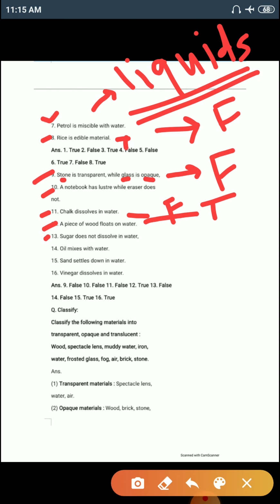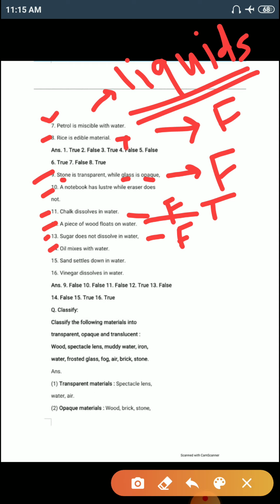Now 13. Sugar does not dissolve in water. This statement is false because everyone knows that sugar is a soluble substance. Number 14. Oil mixes with water. No. Oil always floats on water because it is an immiscible liquid.